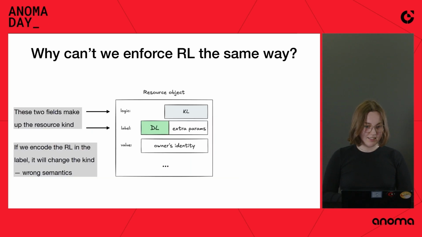So here's why, because you're probably wondering, why can't we enforce them the same way? So as you remember, resource kind is built from logic and label. So if we encode the receive logic in the label, it will change the kind of the resource, which is wrong semantically, because you don't want to balance based on who the owner of the current resource is. You want to balance resources of the same denomination, right? So because of that, you cannot put it in the label.